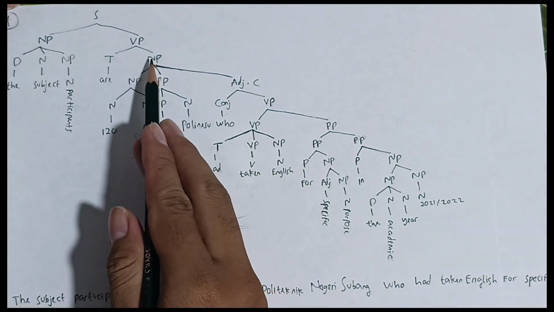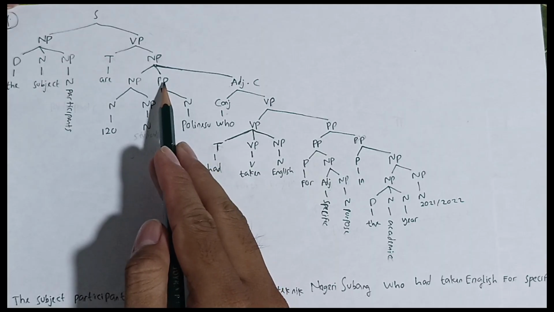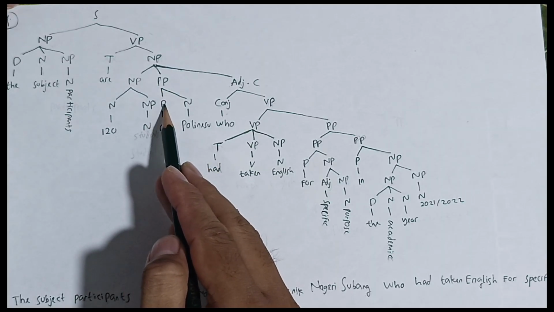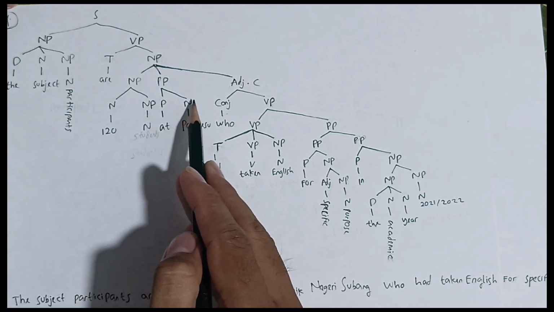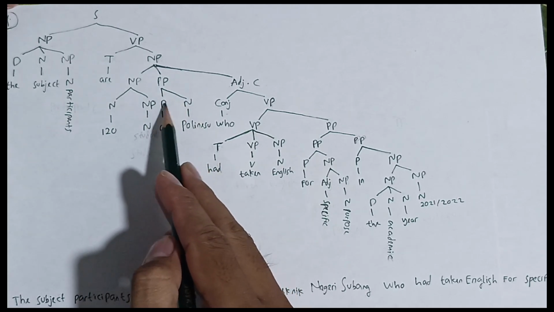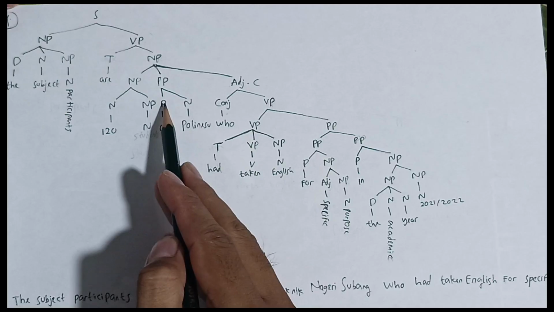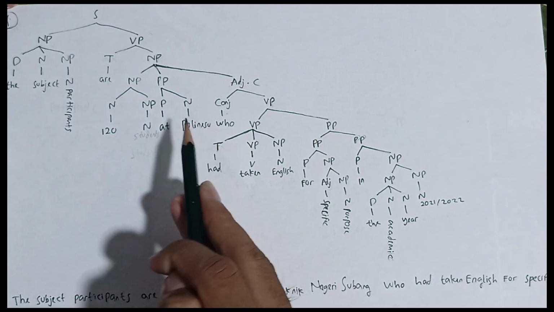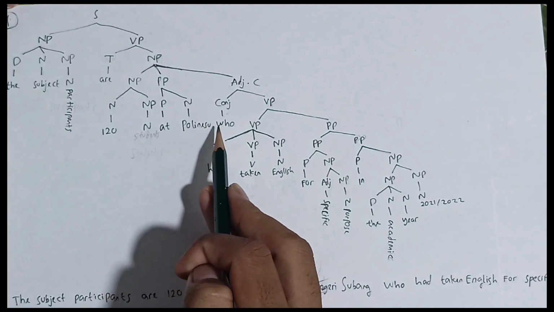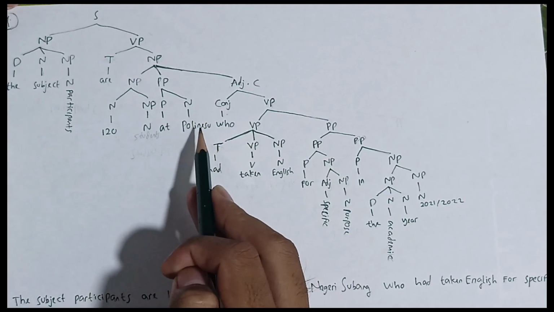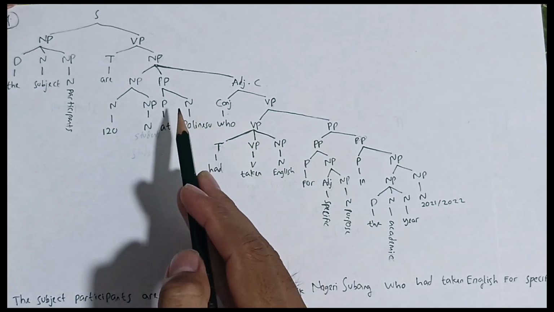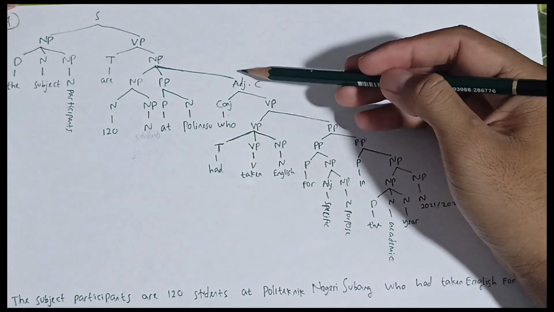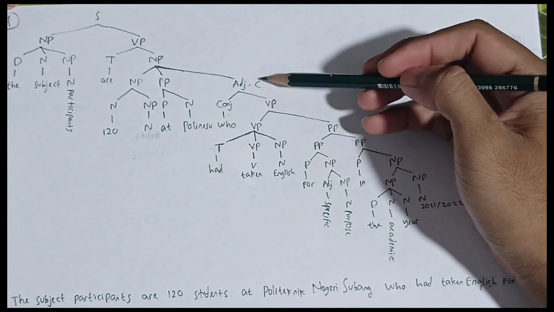And then this noun phrase is formed by a preposition phrase, because it is a combination of preposition and noun. So this phrase is called a preposition phrase because the preposition becomes the main, at Politeknik Negeri Subang. Politeknik Negeri Subang is a noun because it's a proper noun, the name of the school, and then at is a preposition. And then the last one is the adjective clause.